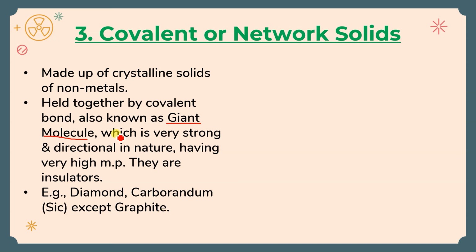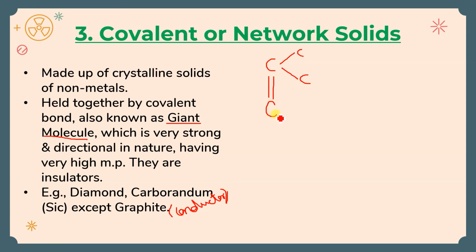Graphite is such that everything is right for it, but the last point, that these are insulators, no, graphite is a conductor. Okay, graphite conducts electricity. And why is it so? You have done this in class 10th. See, in graphite, actually, what happens? There is one carbon in one plane. This is attached with 2 different carbons like this. And in the next plane, this is attached with a double bond to another carbon.